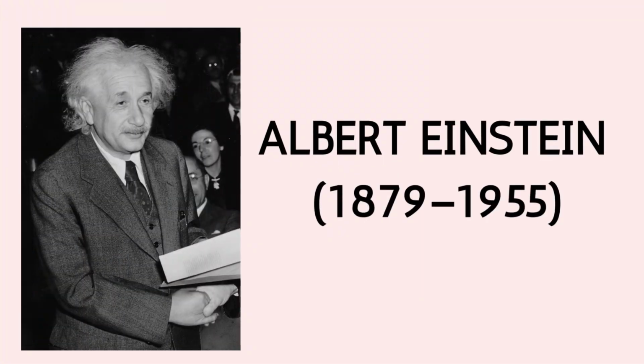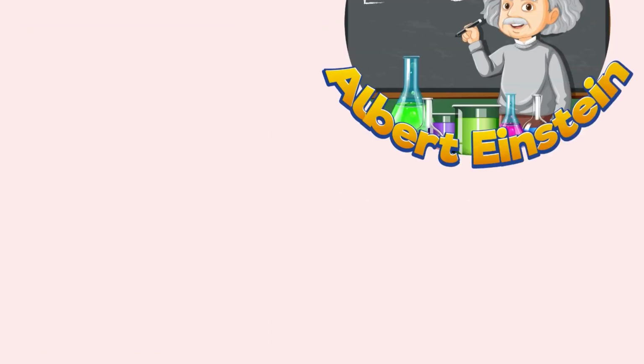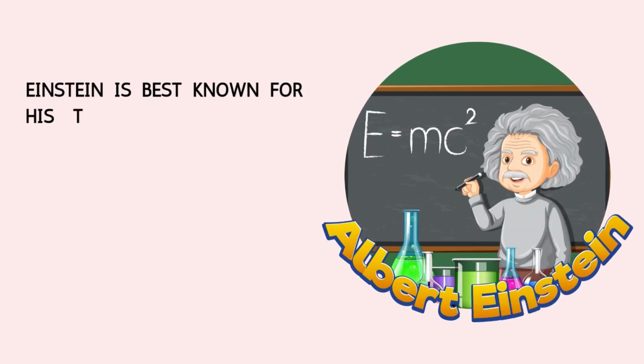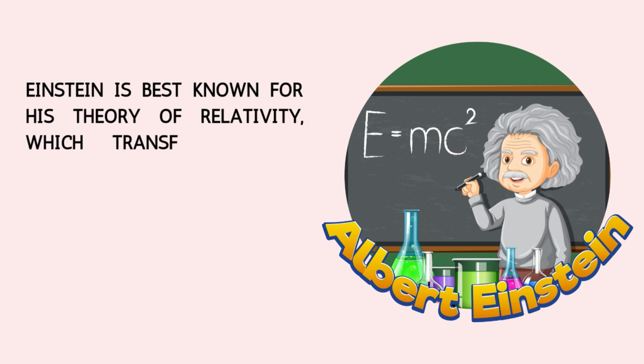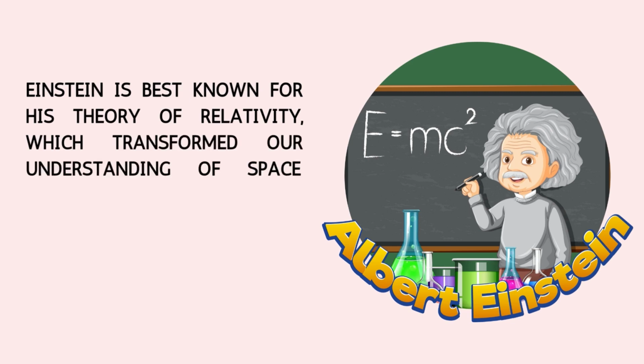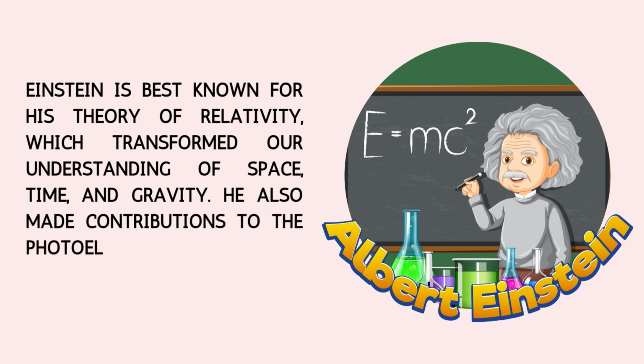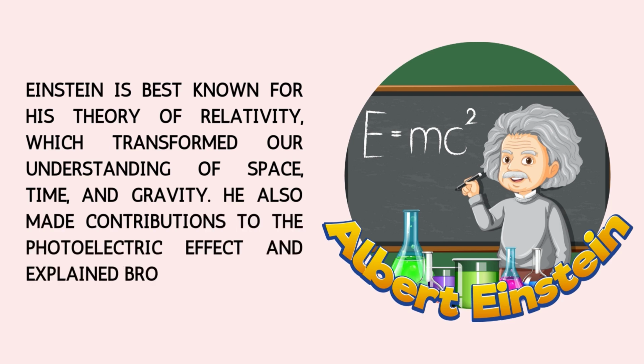Albert Einstein, 1879 to 1955. Albert Einstein was born on March 14, 1879, in the city of Ulm, which is located in the Kingdom of Württemberg in the German Empire. Einstein is best known for his theory of relativity, which transformed our understanding of space, time, and gravity. He also made contributions to the photoelectric effect and explained Brownian motion.